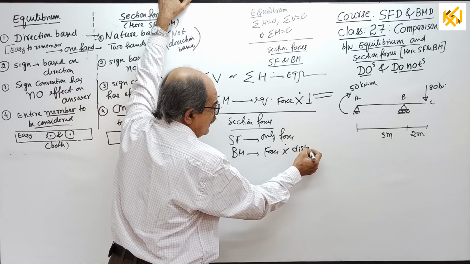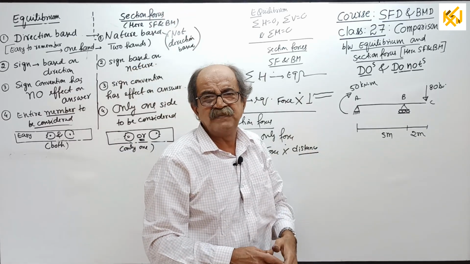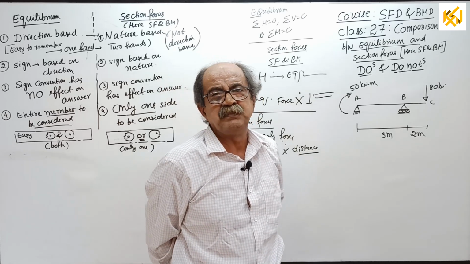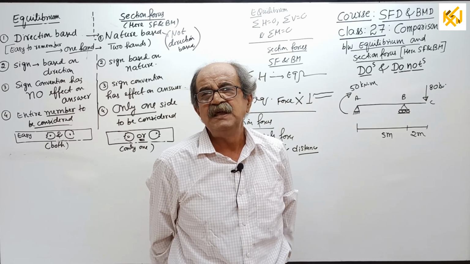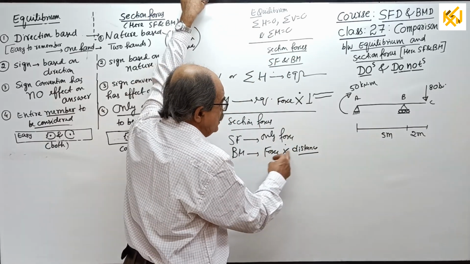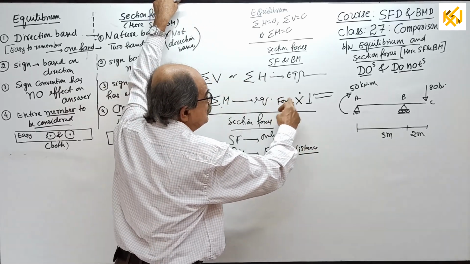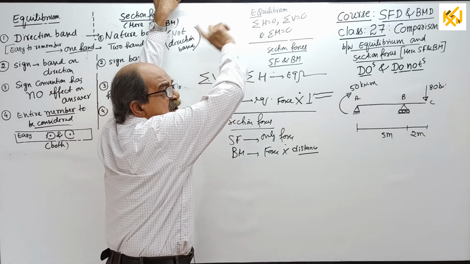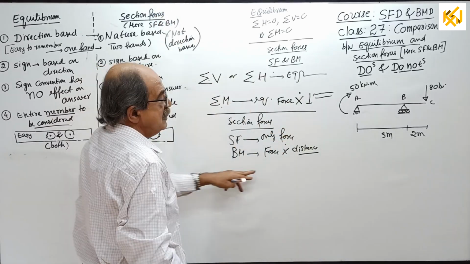Technically, you have to expand further: perpendicular distance from the point where we want to find bending moment to the line of action of the force. In future, understood as distance. So BM is force into distance. But remember, sigma M is also force into distance. Here, entire member; here, only one side. This I already told you. This is the similarity.